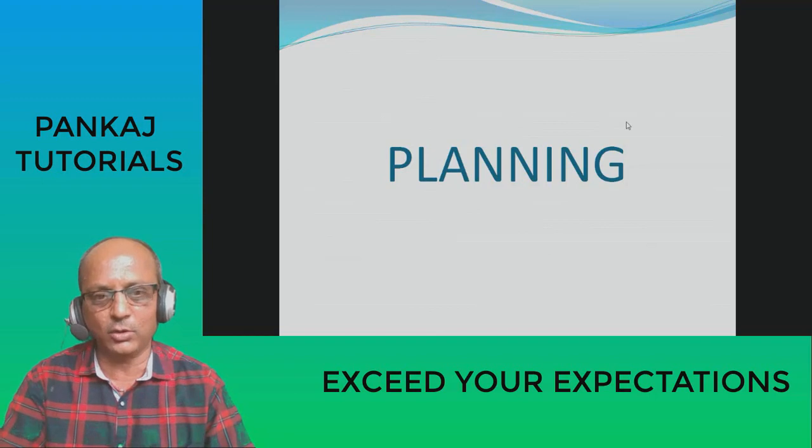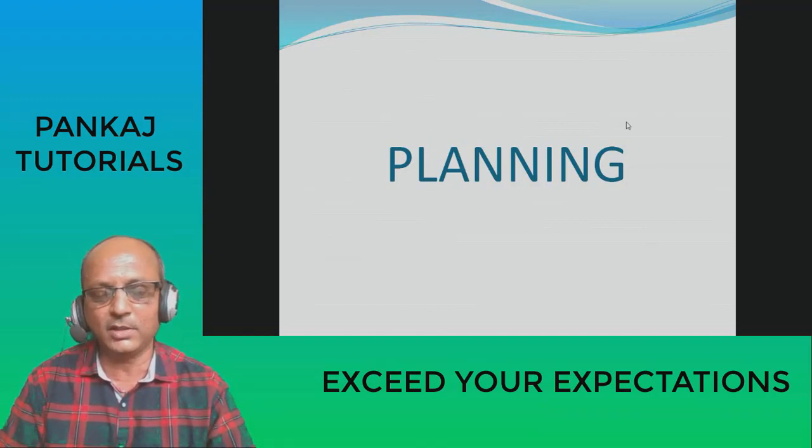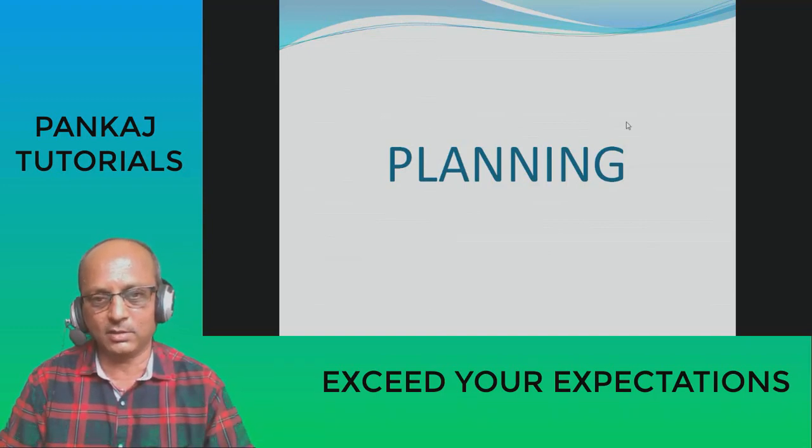Once again, let's discuss what you need to write for planning. You say planning is the basic function in every organization. In every organization, the work starts with a plan. Planning is nothing but deciding the future course of action. It is nothing but a blueprint of the future operations of the organization. Then you give the definition of planning. Planning is deciding in advance what to do, how to do, when to do, who is to do it. It bridges the gap from where we are to where we want to be. Plus, you then write the example and then give a few advantages of planning, which I told you before. This much you have to mention for planning.